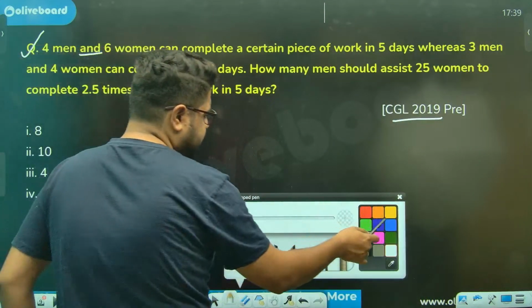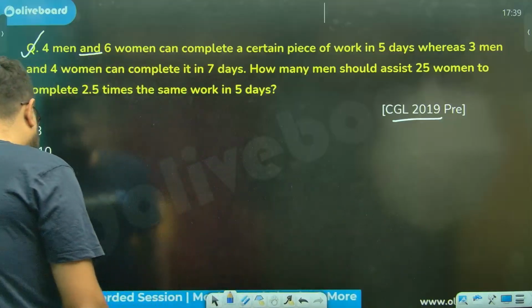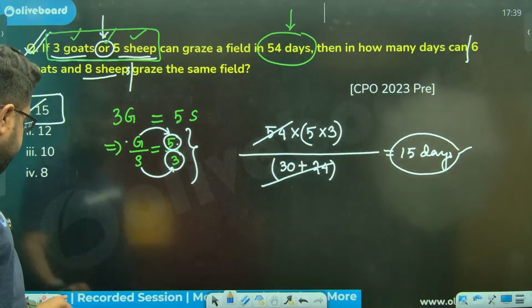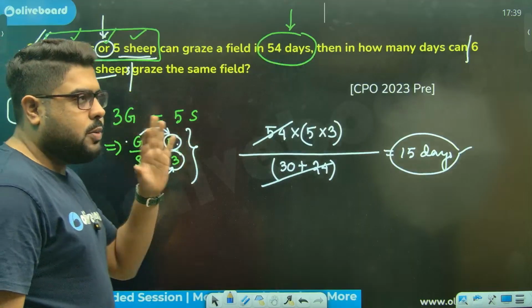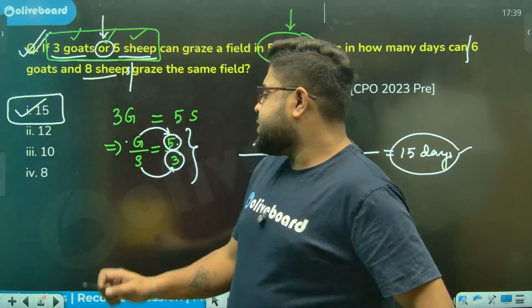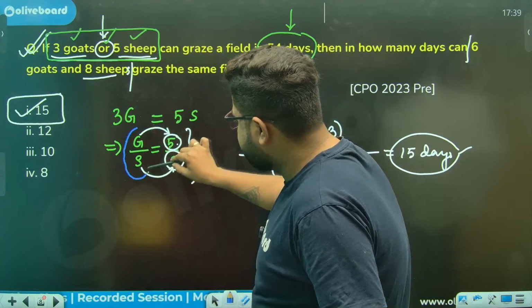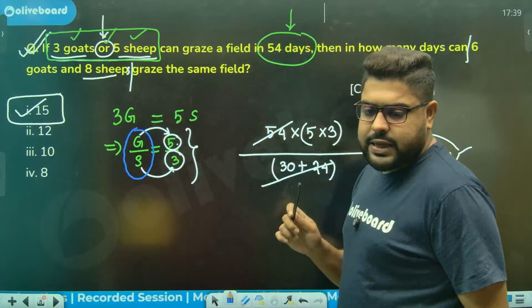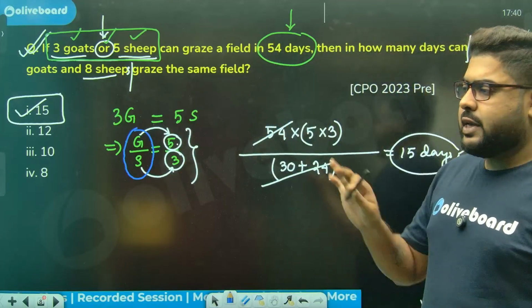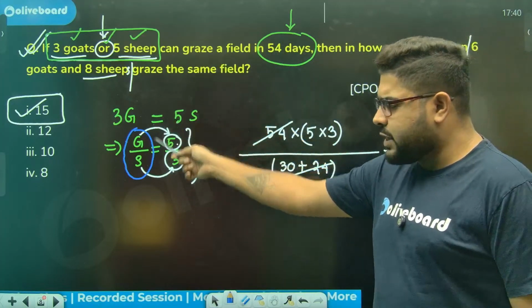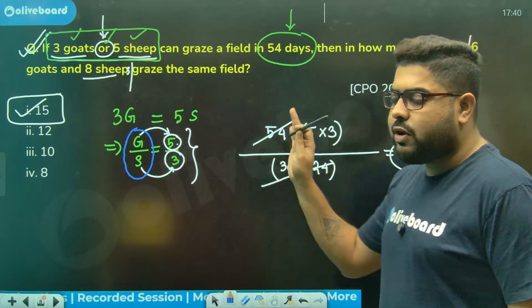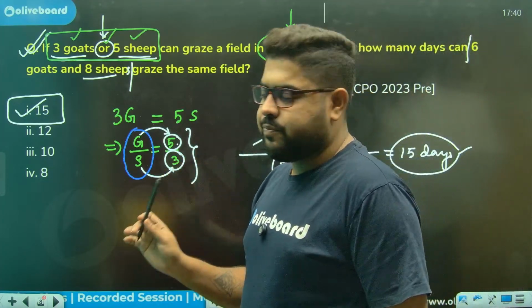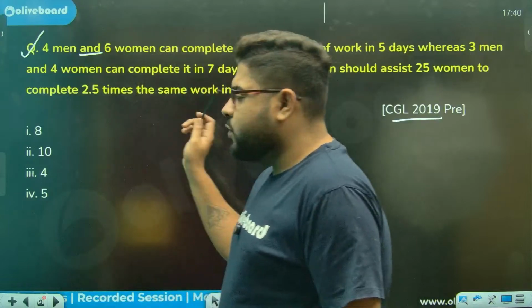Very simple. Whether it's OR or AND, your job is to find this ratio. The ratio of the efficiency of goat and sheep, or man and woman, is what we need to find. That's my role.